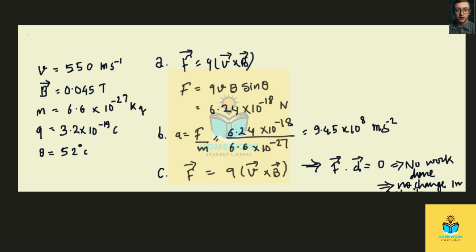Okay. The other way that you can see is force is this. So ma is equal to q times v cross B. And if you see this again using the relation between the cross product and the vectors, if acceleration is perpendicular to velocity, hence this implies no change in speed. Okay, so whichever way you like to say, and hence this ends the solution to this question. Thank you for watching.